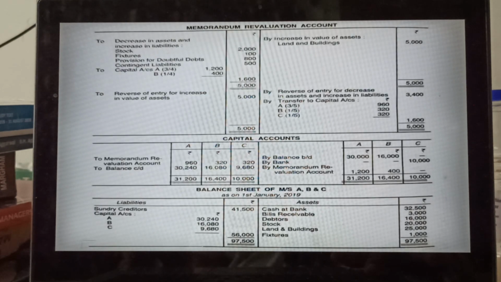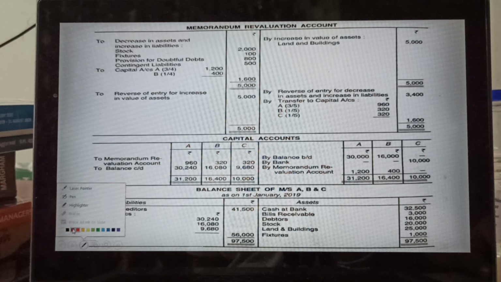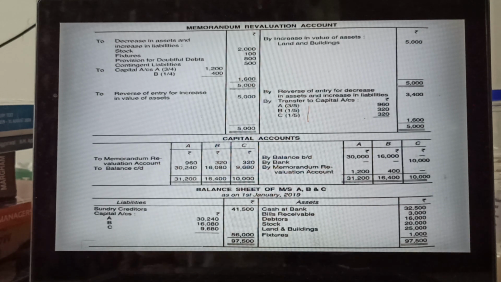Come back. See here, this ratio is given: 3/5, 1/5 and 1/5. This is the new ratio. In this ratio you have to distribute 1,600. You can do it. For A, 3/5 of 1,600 will come 960. For B it will come 320 and C 320. Okay, it is completed. Come to the capital account. In the capital account we will start from the credit side.